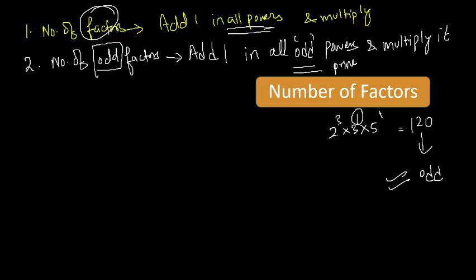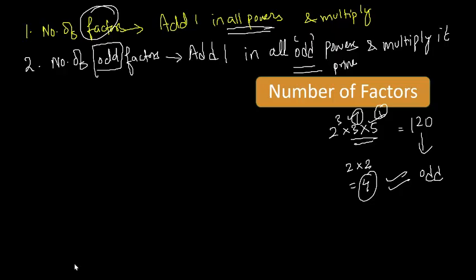So just add 1 in these powers. These are the odd. If you add 1 here, you will get 2. If you add 1 here, you will get 2. So you have only 4 odd factors of 120. Okay. Yes, except 2, we will add all the rest. I hope it is clear.